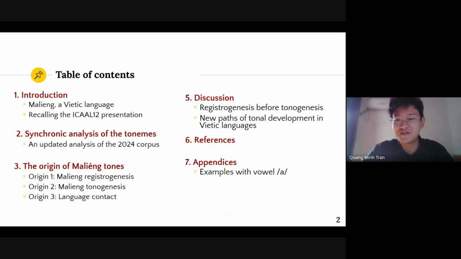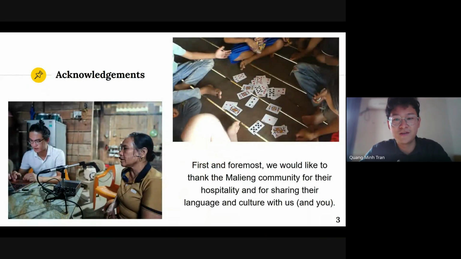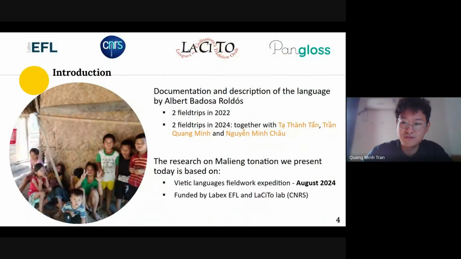Okay. So just before we start, we would like to acknowledge the Malieng communities for the hospitality and for sharing their language and culture. Our documentation and description project of the language has been underway ever since 2022. And the result we are presenting today is based on our last fieldwork in August 2024.